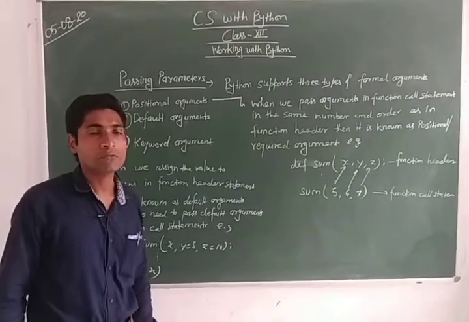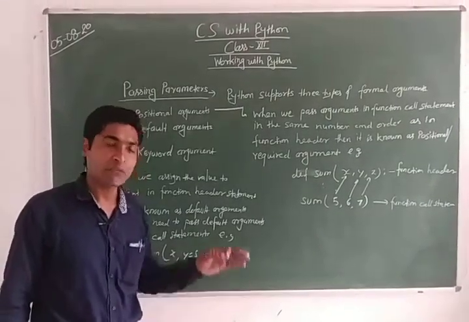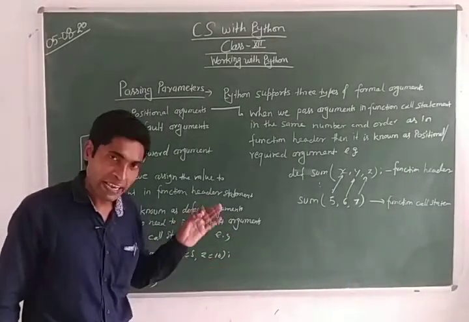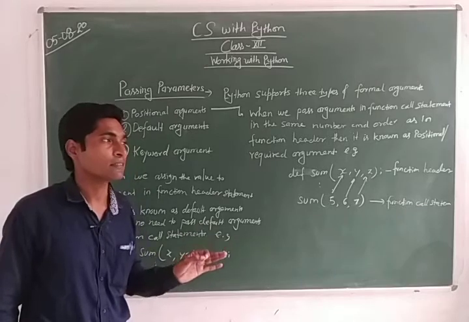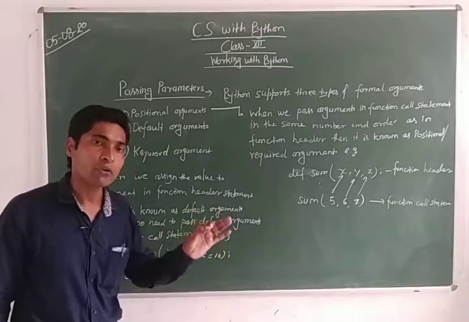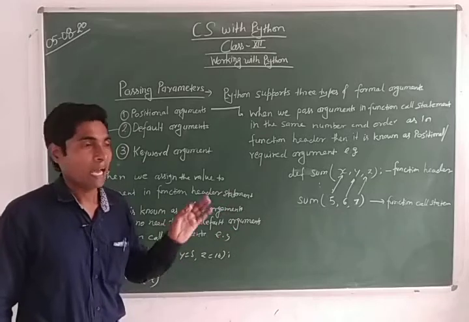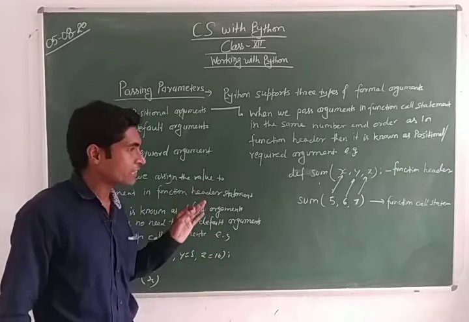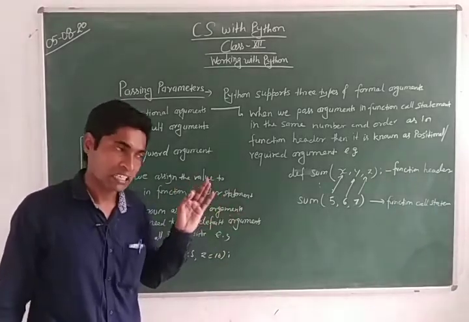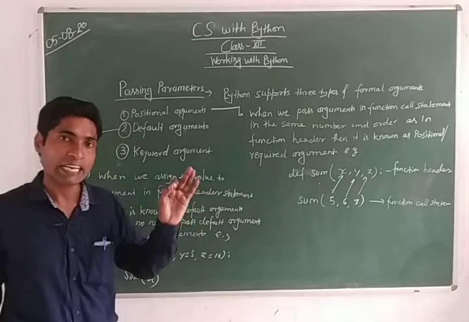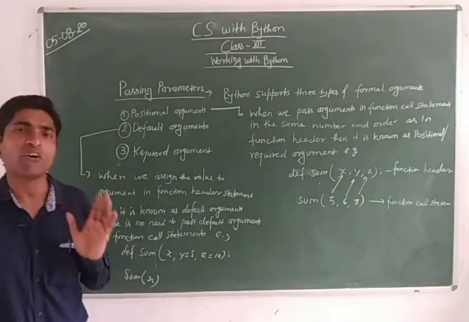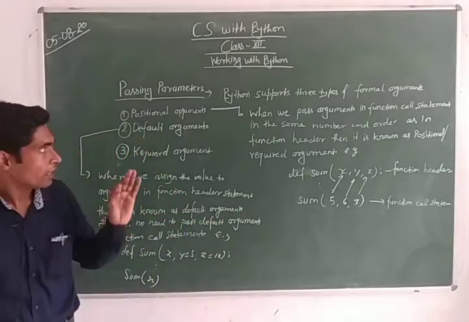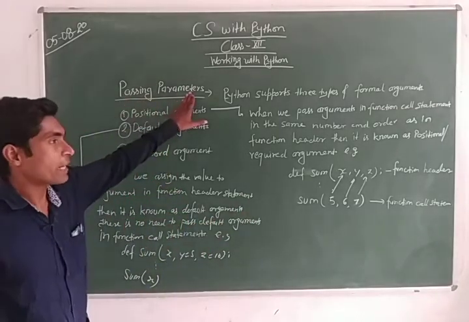I would like to tell you, as soon as we write the function call statement in the program, the Python interpreter matches the number of arguments and the order of arguments before invoking the function, and these things are specified in the function definition line. We can say the function header line. This is the basic and essential information about the function. Just a reminder. Now let us see passing parameters.